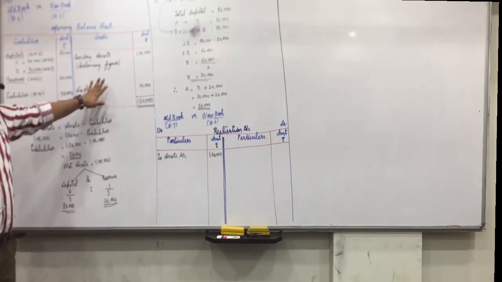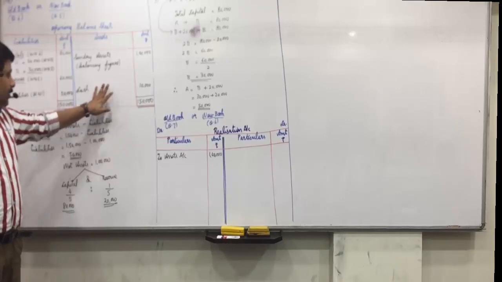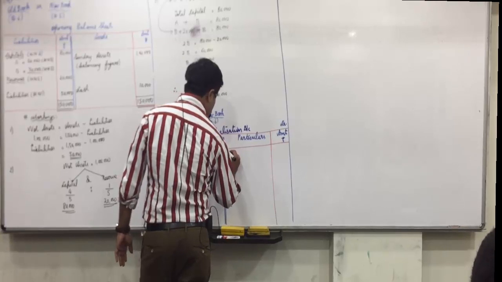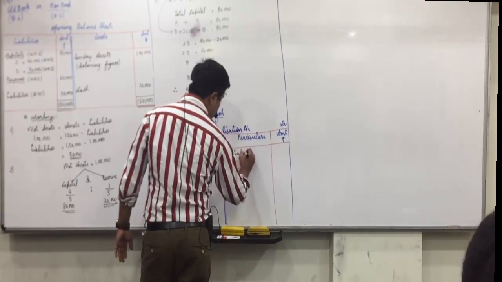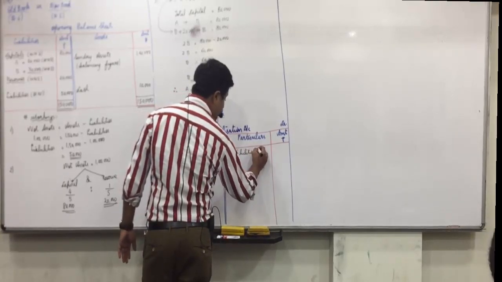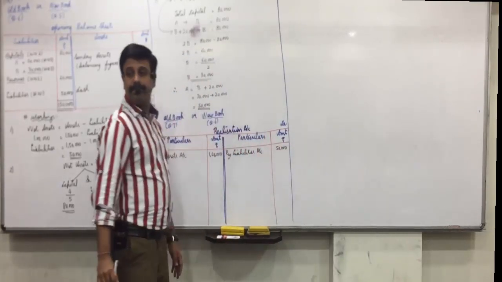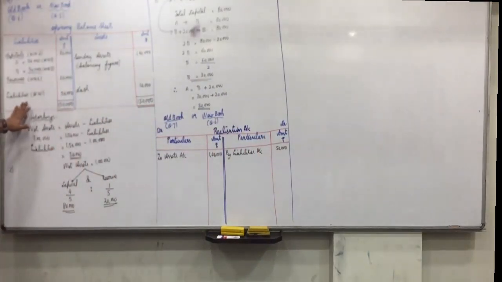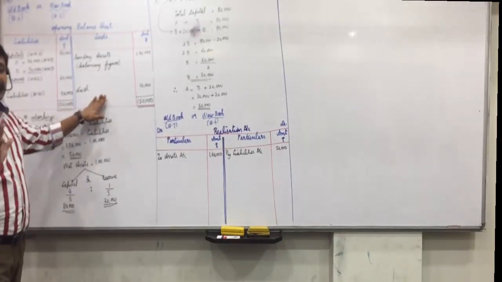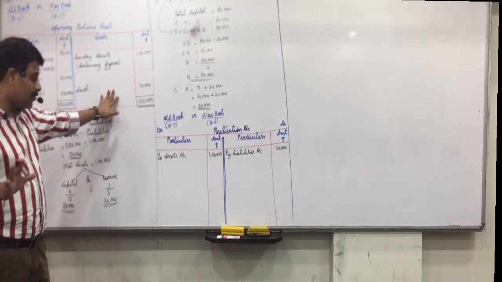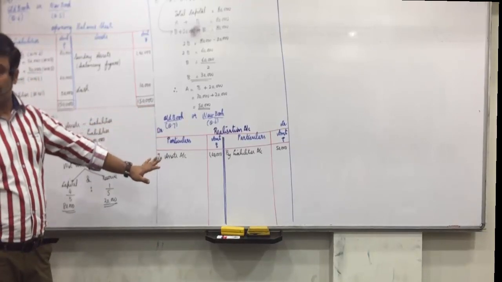Now reserves against assets we don't have, like bad debt reserve. So directly third entry to close liabilities: liabilities account debit to realization. So credit side, by liabilities account 50,000. Okay. Fourth entry to close reserves to partners' capital, it doesn't affect realization. Fifth entry to close fictitious assets, we don't have. Asset side, advertisement, suspense, P&L, etc., we don't have. So first 5 entries are done, all accounts are closed.